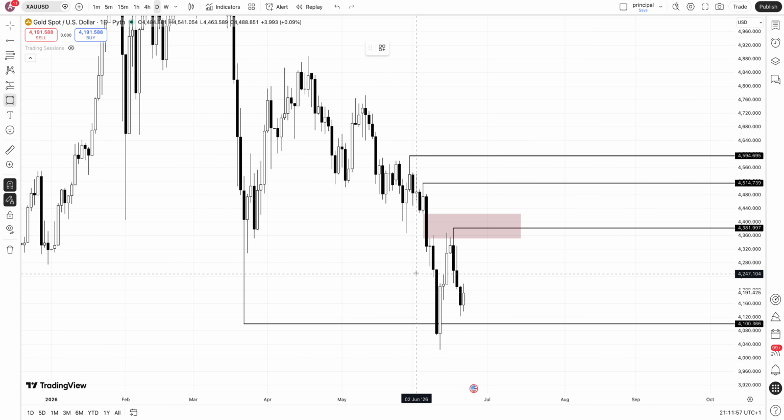But here we have an important level, we have an inverse third gap. At the moment it is a bearish third gap. It was a bullish third gap, but then it got broken, so now it's a bearish PD array. So the most probable plan is that we just go here and then we have a bearish reaction and we continue going lower.